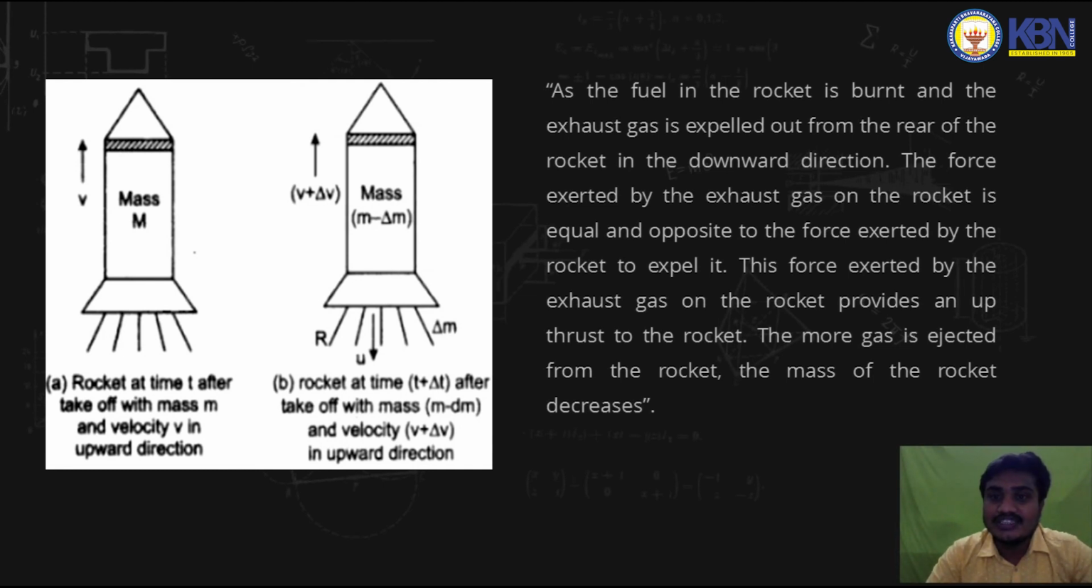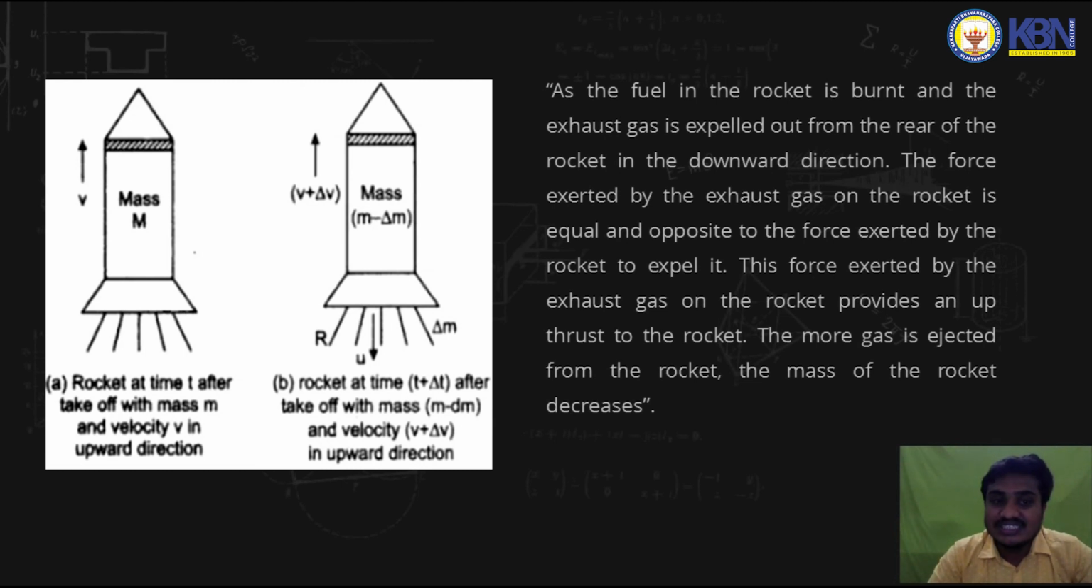As the fuel in the rocket is burnt and the exhaust gases are expelled out from the rear of the rocket in the downward direction, the force exerted by the exhaust gas on the rocket is equal and opposite to the force exerted by the rocket to expel it. The gases ejecting from the tail of the rocket are responsible for the motion of the rocket in the upward direction, that is, in the thrust direction.